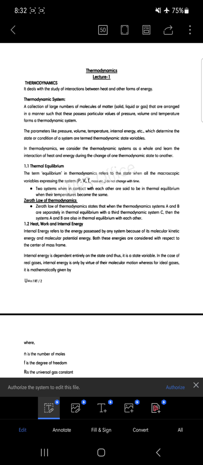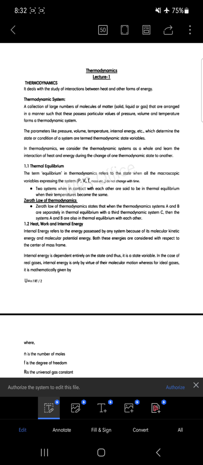Now further we discuss heat, work and internal energy. We already know that heat is nothing but energy, and most of the time work is done by the heat or the energy which is supplied to the system. About that we will discuss later on, but before that we shall know about the term internal energy, that is a state function. Why it is a state function will also be discussed here.